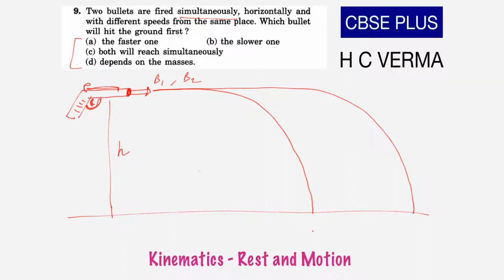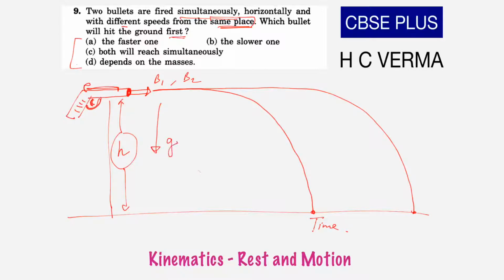Now what happens? We need to figure out which bullet will hit the ground first, first or second. So this is all about time. Alright, so in this motion we need to fix certain things. You see the height is fixed, constant. There is no change in height because it is already told in the question that two bullets are fired simultaneously, horizontally, and with different speed from the same place. So it is fixed.